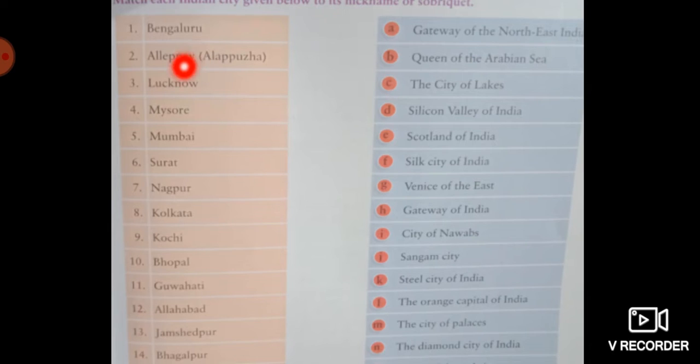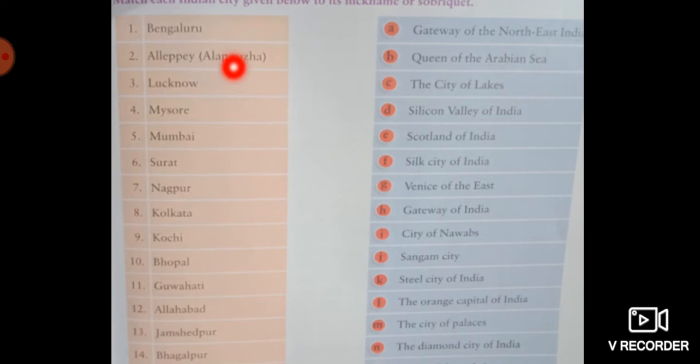Next is Alleppey. Alleppey is in Kerala. So it is also known as the Venice of the East because of its beauty.